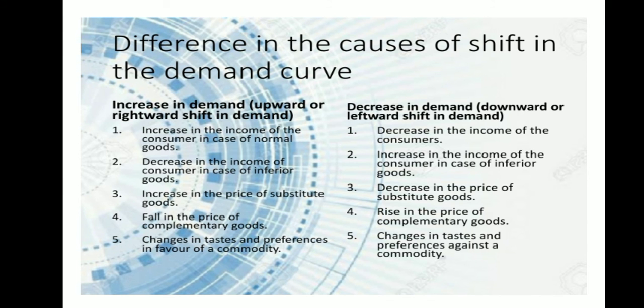Decrease in demand, that is downward or leftward shift in demand, occurs due to decrease in the income of a consumer, increase in the income of a consumer in case of inferior goods, decrease in the prices of substitute goods, rise in the price of complementary goods, and changes in taste and preferences against a commodity.